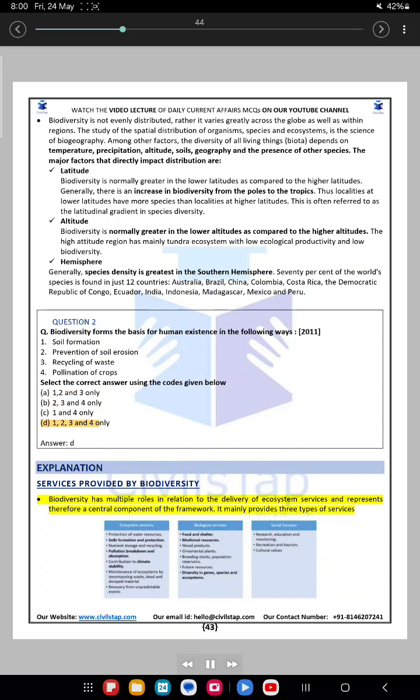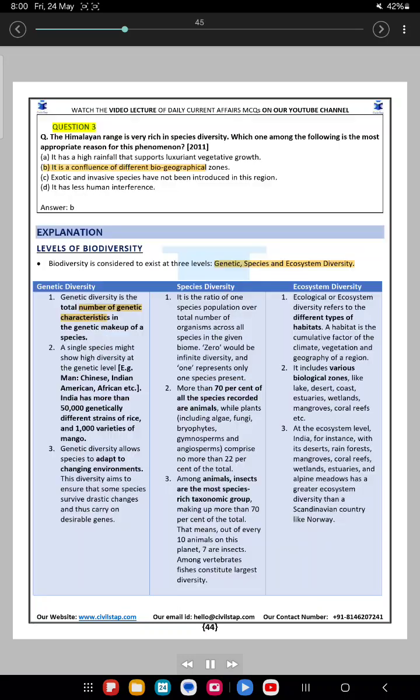Explanation. Services provided by biodiversity. Biodiversity has multiple roles in relation to the delivery of ecosystem services and represents therefore a central component of the framework. It mainly provides 3 types of services.